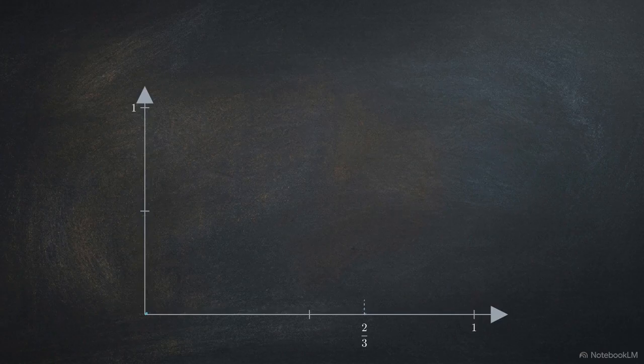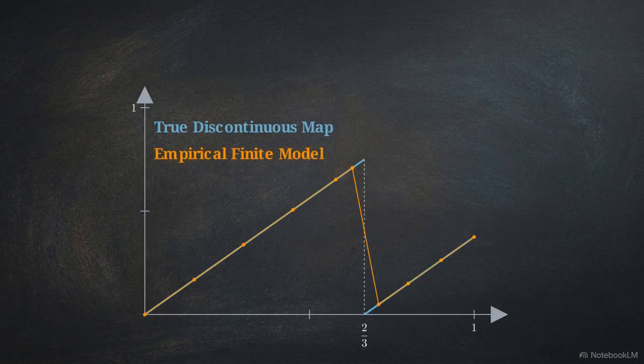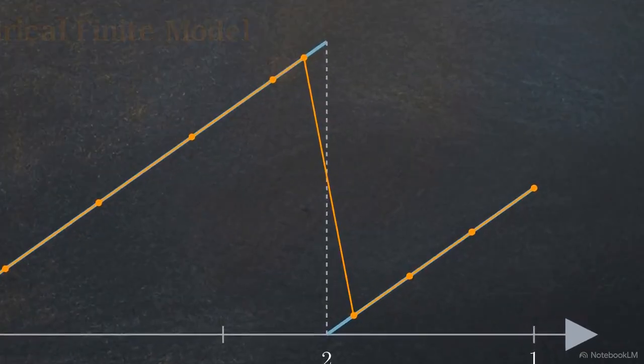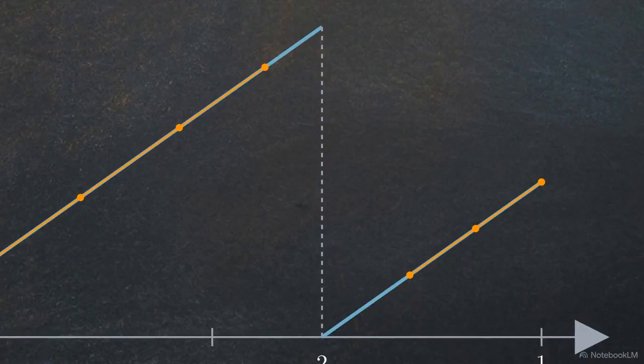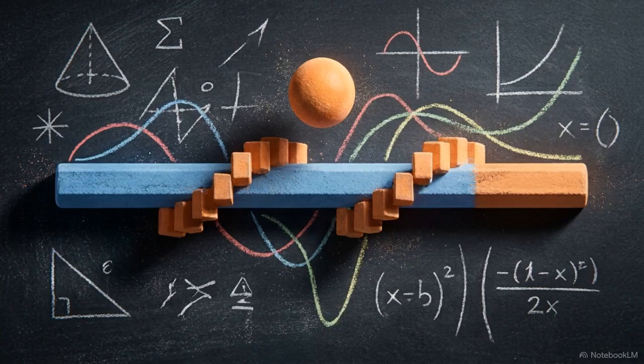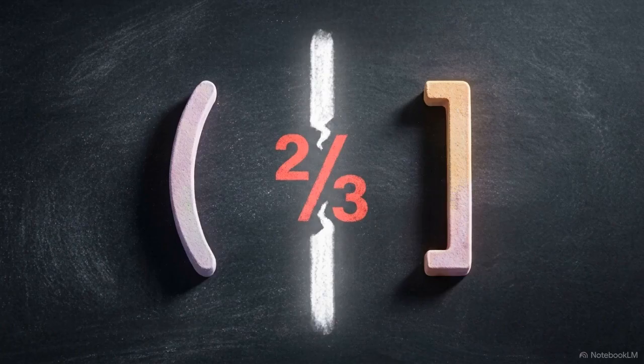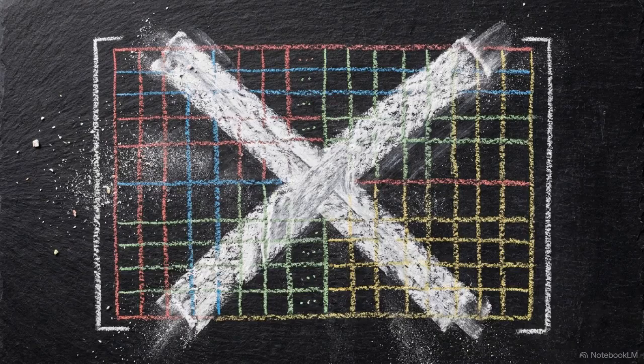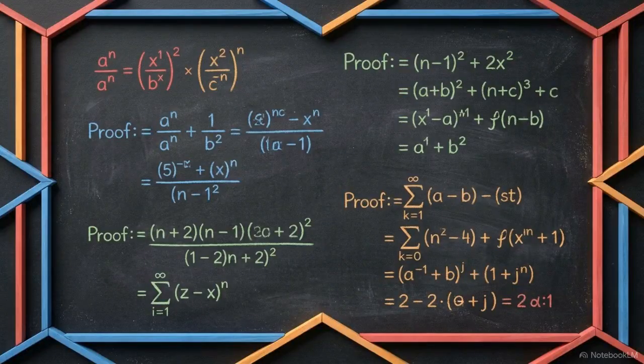This particular system operates via a discontinuous map, which means empirical finite models will eventually fail to capture the true asymptotic behavior at the boundary. Standard continuous constant slope entropy theorems fail here as well. The map is non-surjective and sharply discontinuous at the exact threshold of 2/3. To establish the exact entropy, we must abandon finite truncation matrices entirely. Instead, we have to construct a rigorous algebraic root equation derived from the exact properties of the system.